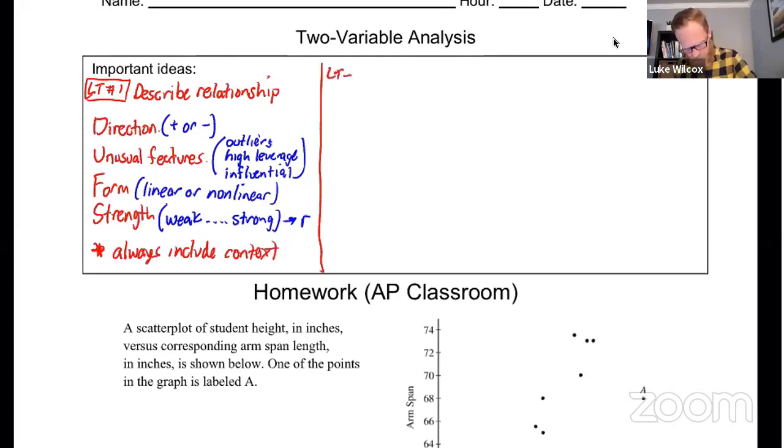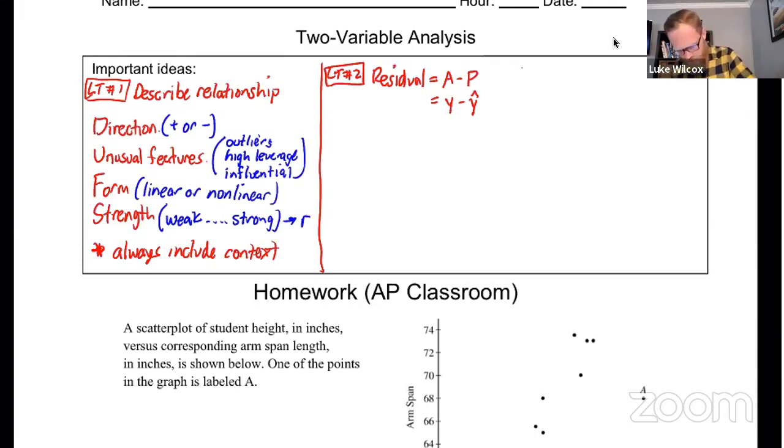Learning target number 2 had to do with residuals and residual plots. So let's first just put a little reminder here of the definition of a residual, which is the actual y value minus the predicted y value. And sometimes you'll see that written as actual y value y minus predicted y value of y hat.